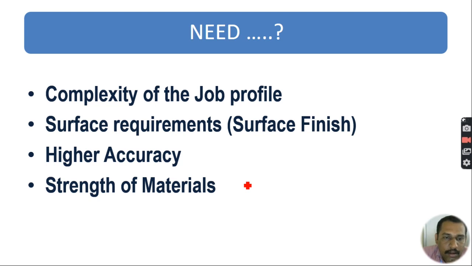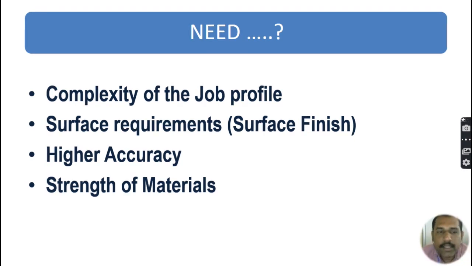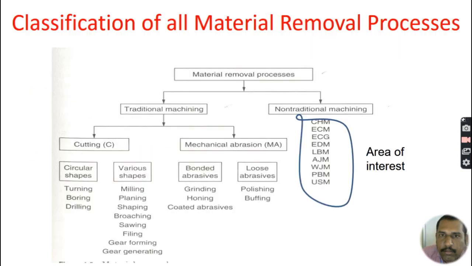Another big factor is the strength of materials. As I said earlier, nowadays many researchers are inventing new materials every day, so machining such materials is a big task. Material strength is another important factor when we go for machining hard materials. It is very difficult to machine very hard materials using the conventional machining process. So these are the main requirements when we are going for advanced machining processes.